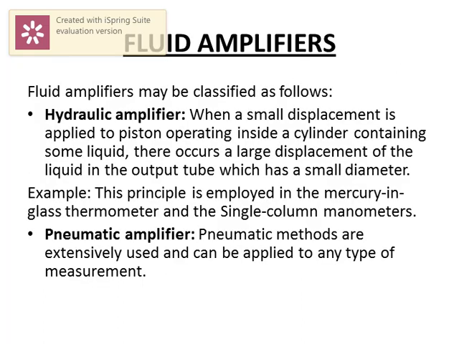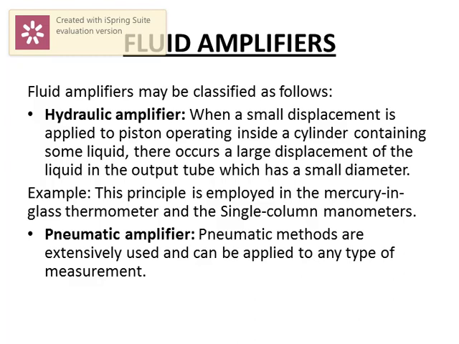Okay, so the next one is the fluid amplifier. The fluid amplifier is classified into hydraulic amplifier as well as pneumatic amplifier. In a hydraulic amplifier, whenever a small displacement is applied to a piston operating inside a cylinder containing some liquid, a large displacement of liquid occurs in the output tube, which has a small diameter.